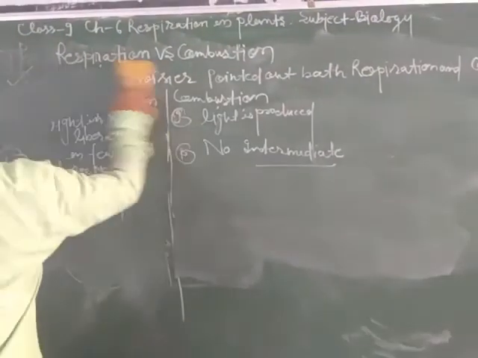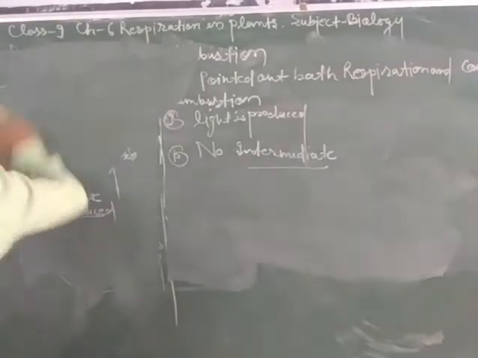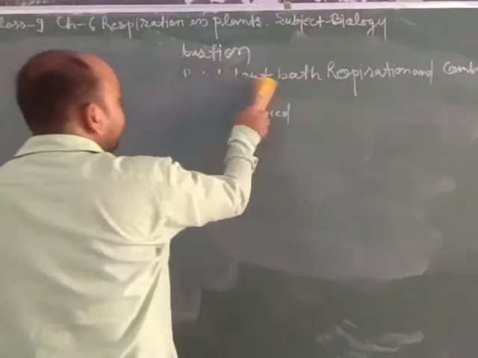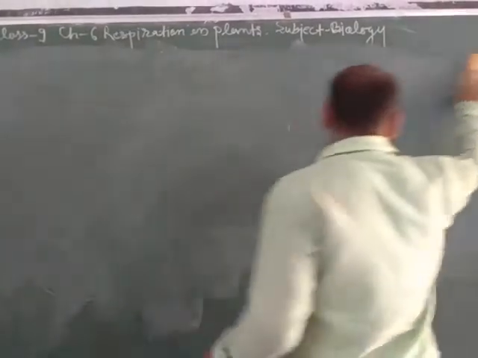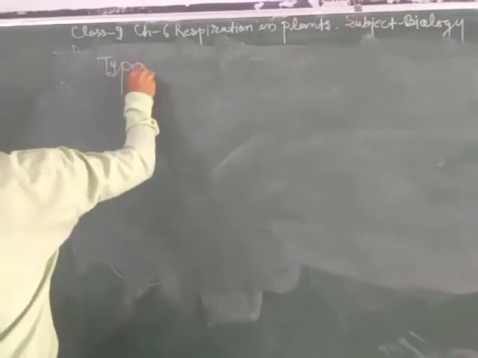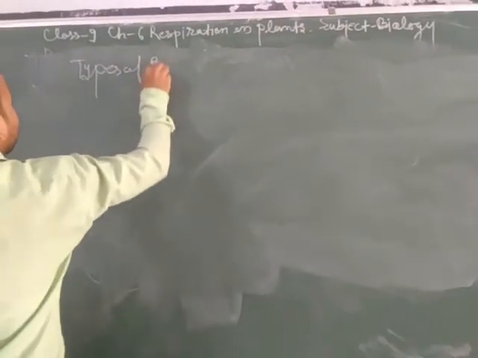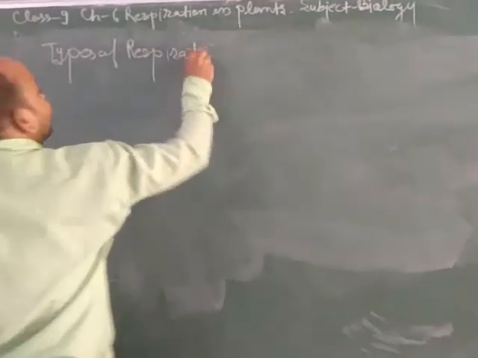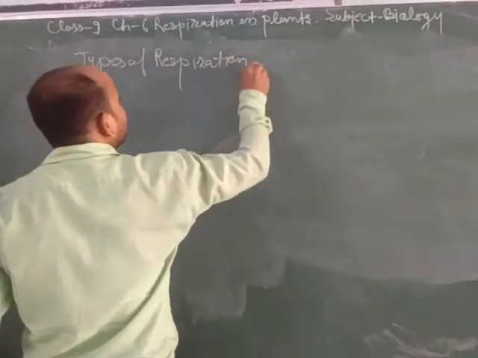Now dear students, we will discuss the types of respiration. We have already discussed this in the introduction of this chapter. Respiration can be classified into two types on the basis of presence or absence of oxygen.